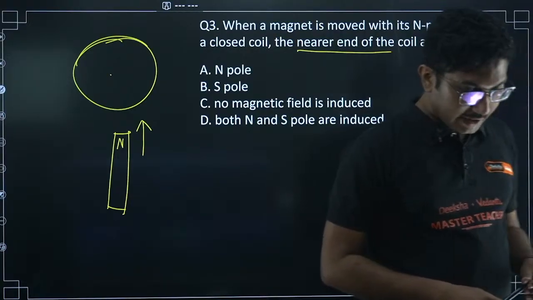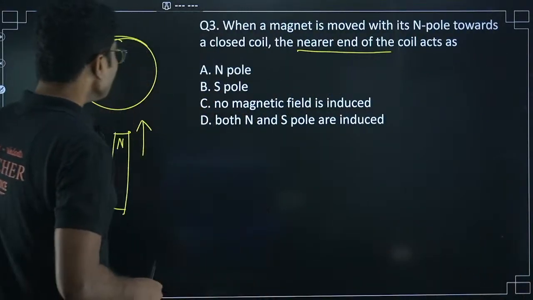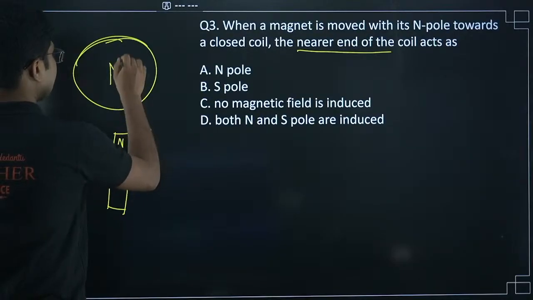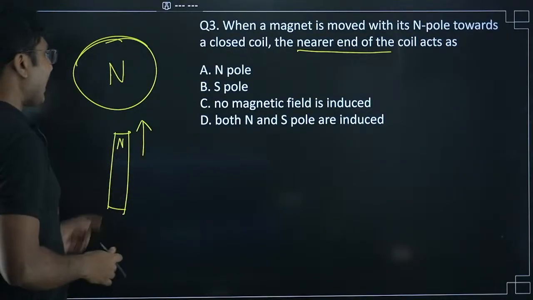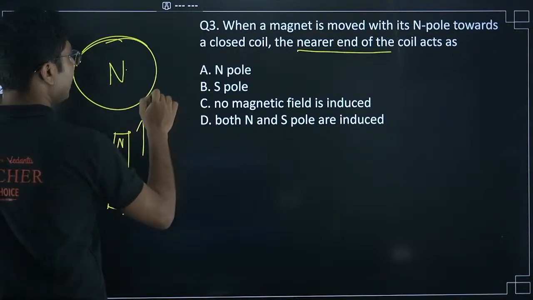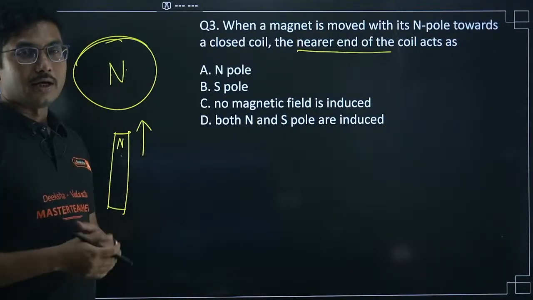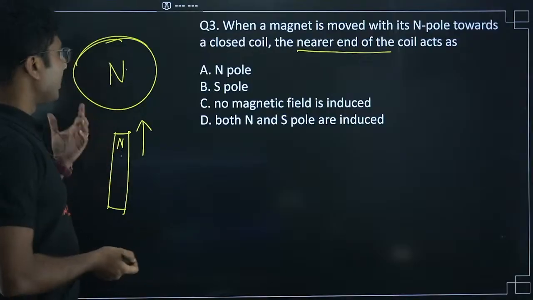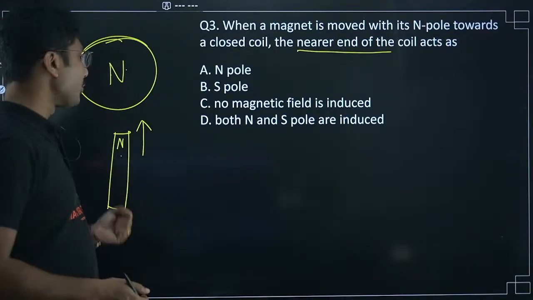Alan is saying option A, Aisha is saying option A. So option A is correct because when you are trying to induce current, this north pole and this north pole will repel each other, so that Lenz's law is satisfied. You cannot create energy out of nothing, so you have to do some work.